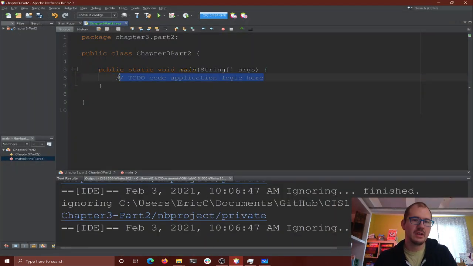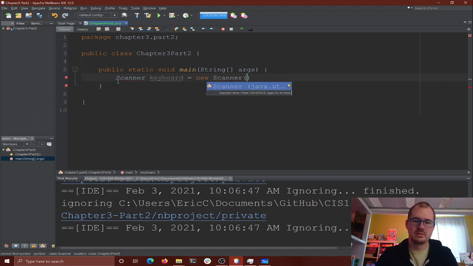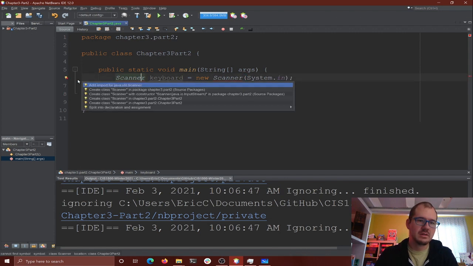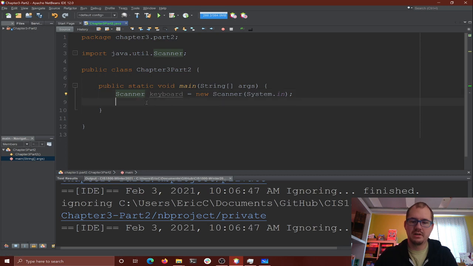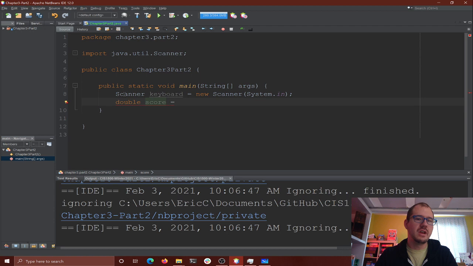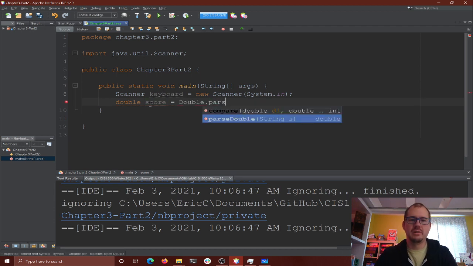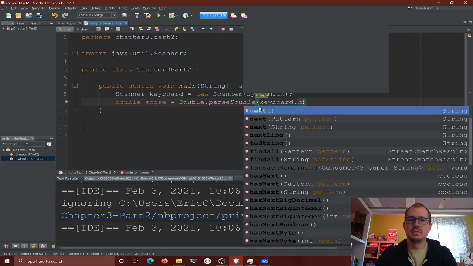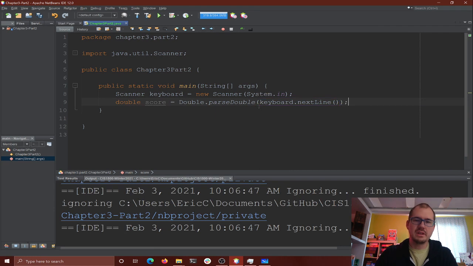So if we need them to enter their score, we'll use Scanner here. Scanner keyboard equals a new Scanner given System.in. And yes, we're going to import Scanner. And then we can have a double for score. If it's a double value, we're going to need Double.parseDouble, which will convert something into a double. And we can say keyboard.nextLine. Whatever the user types in, we'll convert to a double.